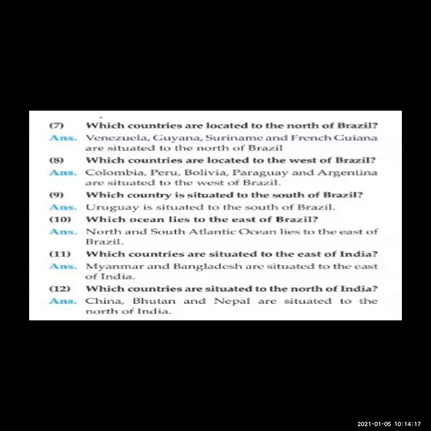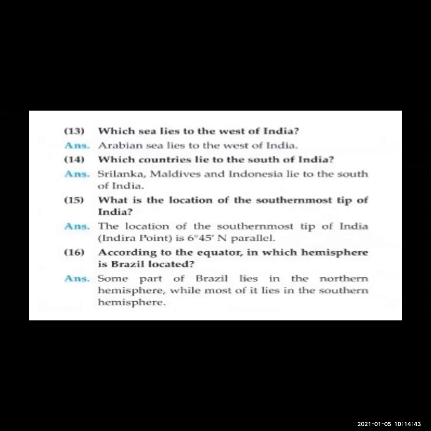We have already seen with the help of the map which countries are situated to the east of India. Now, towards the east of India, which countries are there? Myanmar, Bangladesh are situated to the east of India. Which countries are situated to the north of India? Now, to the north of India, China, Bhutan, Nepal are situated to the north of India. We have seen in the map. Which sea lies to the west of India? Arabian Sea lies to the west of India.